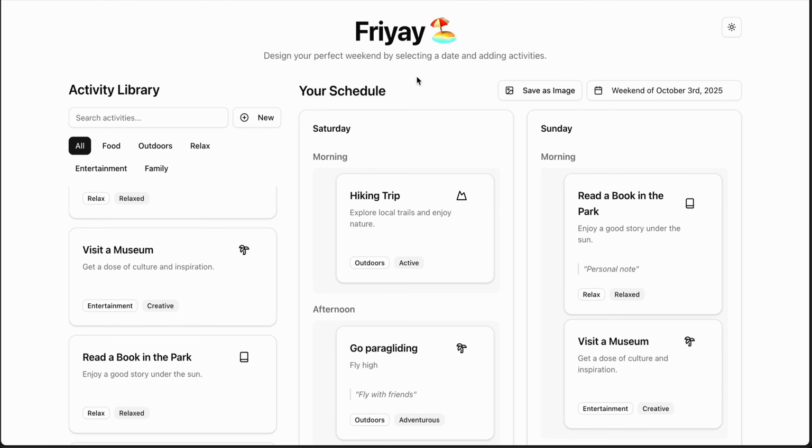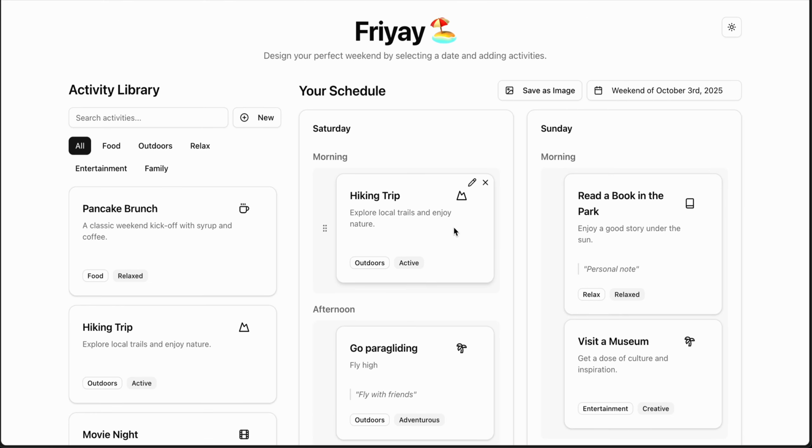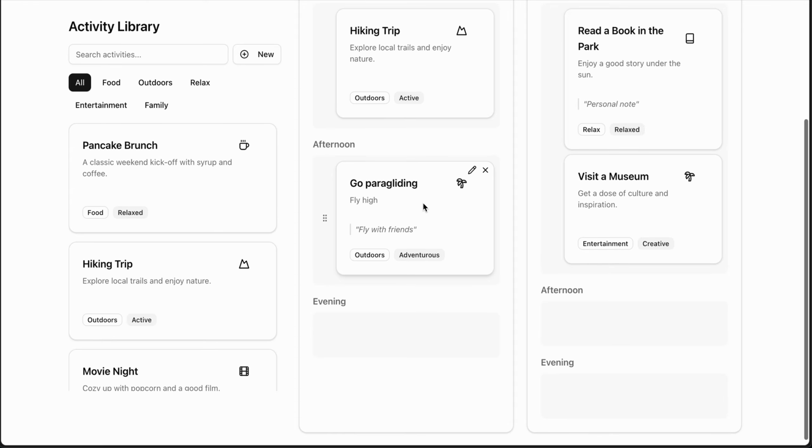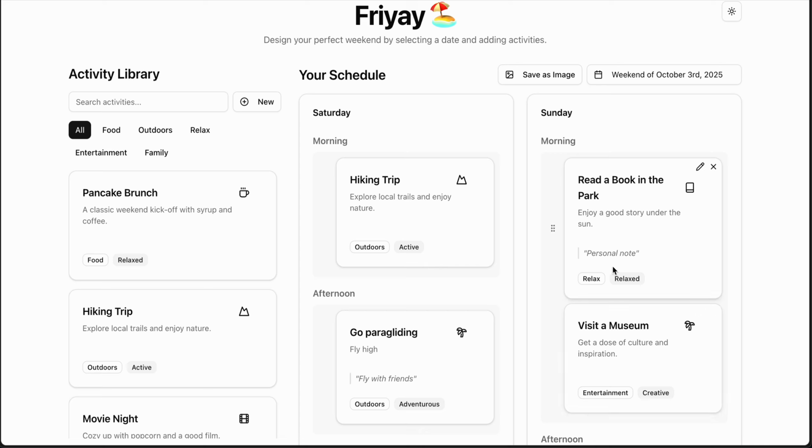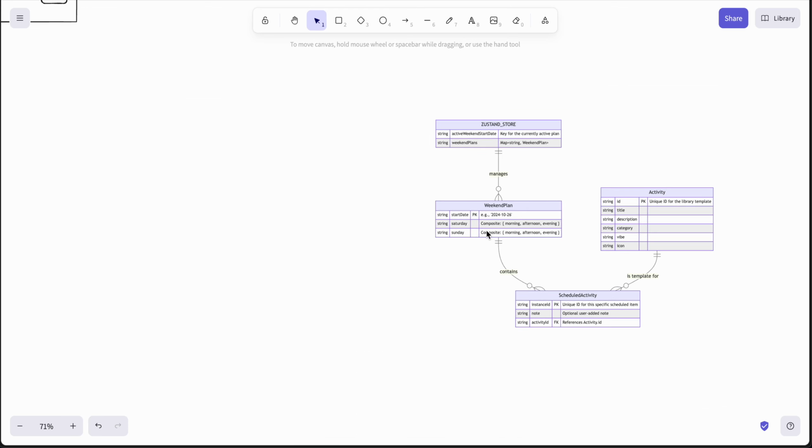Now if I reload my website, as you can see, these activities are still here. That is because these activities are stored in the local storage, and you can either clear your local storage to remove all these activities, or manually remove them as well if you want. Alright, so let's take a look at the engineering diagrams.